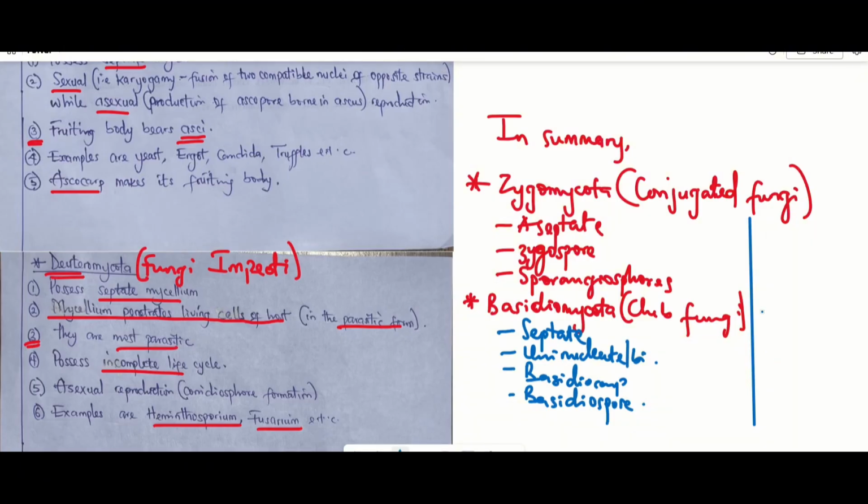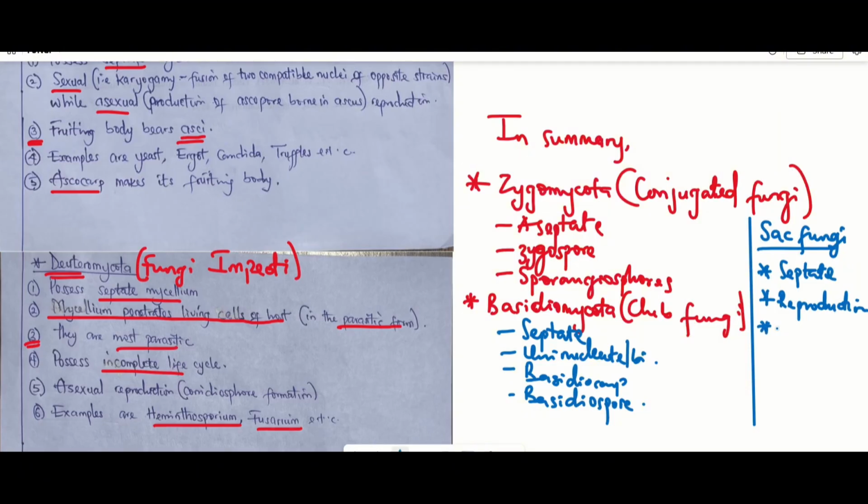The next one we talked about is the Ascomycota, which are called the sac fungi. We said that the sac fungi are septate, which means that their mycelium possesses cross walls. Hence, their cytoplasm is not continuous. Then we said that their reproduction can be sexual or asexual.